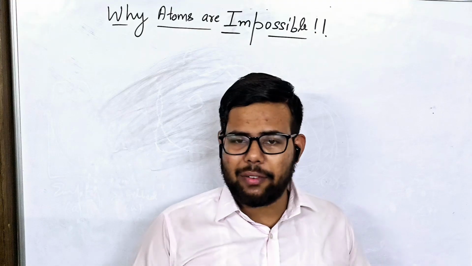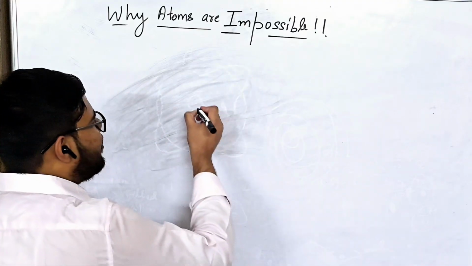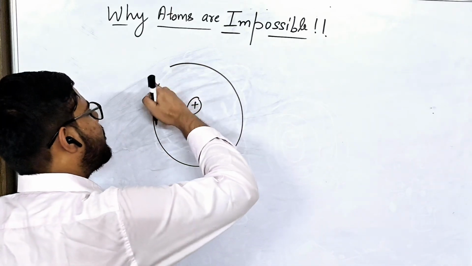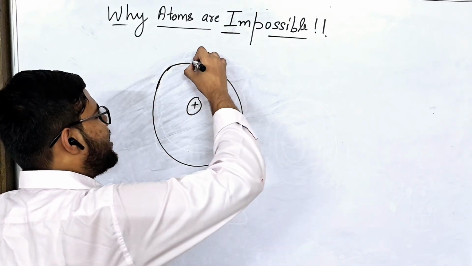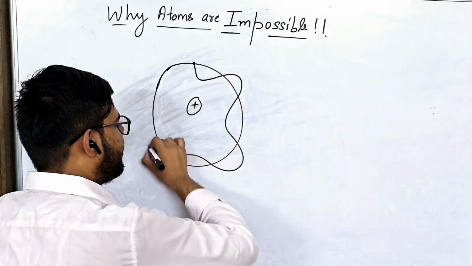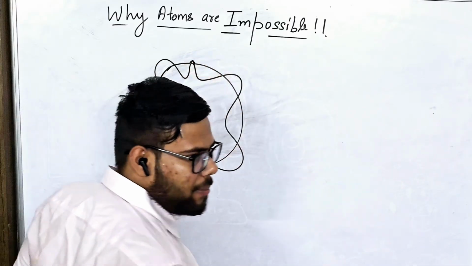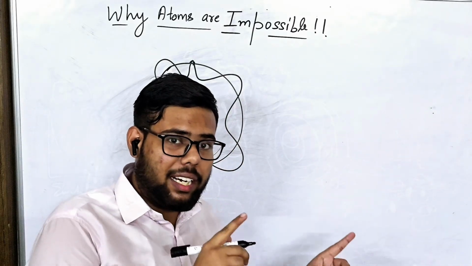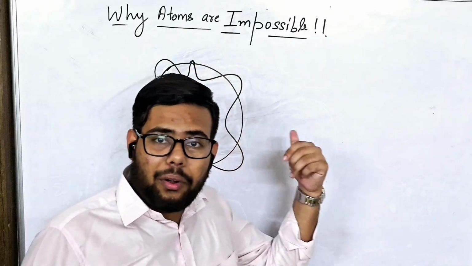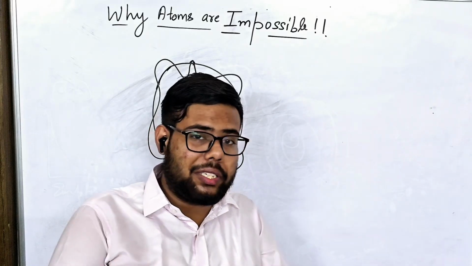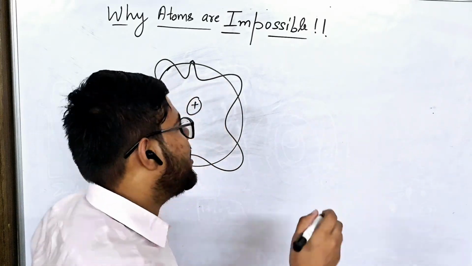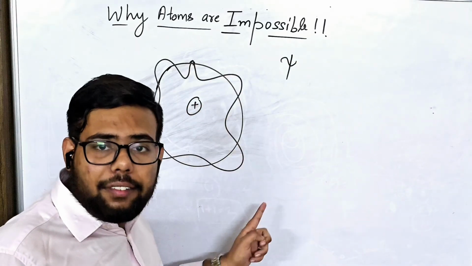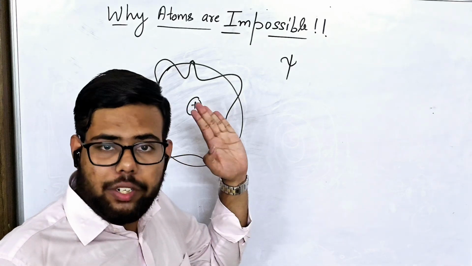To understand this, we have to go to quantum mechanics now. Earlier we were defining the path of the electron as a circular or spherical path, correct? But now we will define it as a wave-like path, somewhat like this. Here we will see it as a wave because of wave-particle duality. So instead of seeing the electron as a particle, we see it as a wave. If it is a wave, it has a corresponding wave function. And we all know that it is a standing wave because it is coming back to its original position, right?